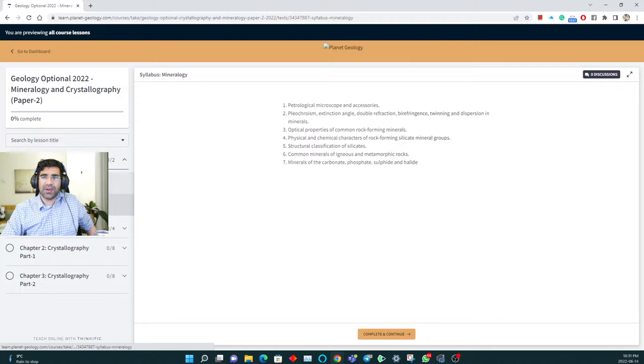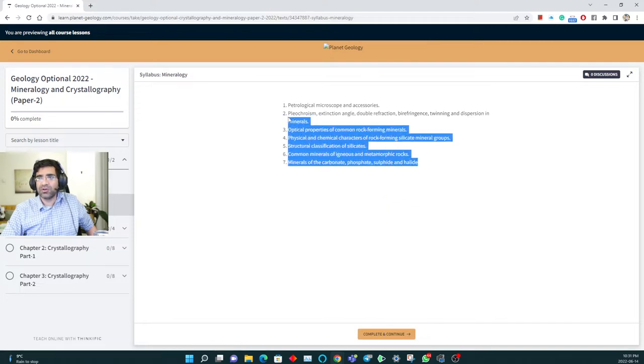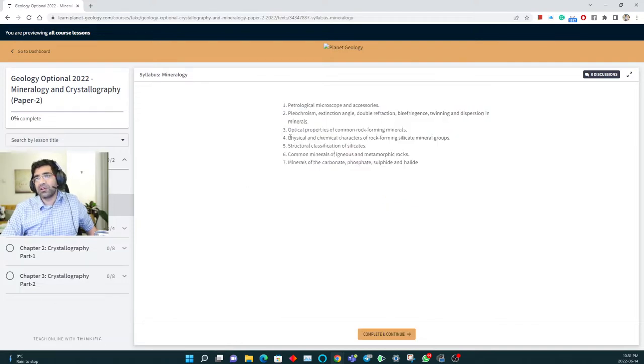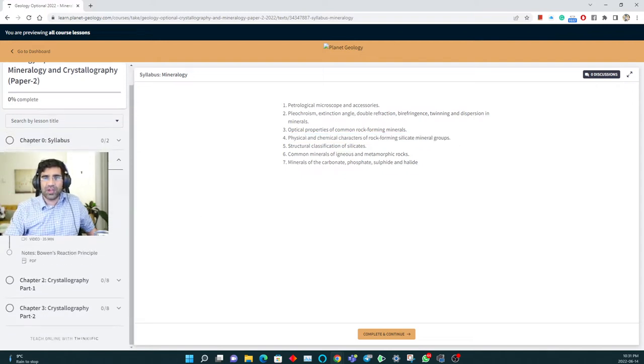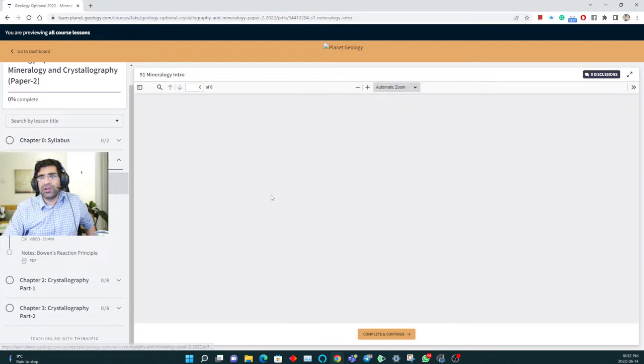One more thing, we want to go to mineralogy. One part was covered in mineralogy, which was physical and chemical characters of rock forming silicate mineral groups. When we study those silicate mineral groups, there will be things such as what is the color of this mineral, what is its hardness, what is its density. These kinds of properties are there. Because now we will cover optical mineralogy, go to these mineralogy introduction slides. It is very simple.